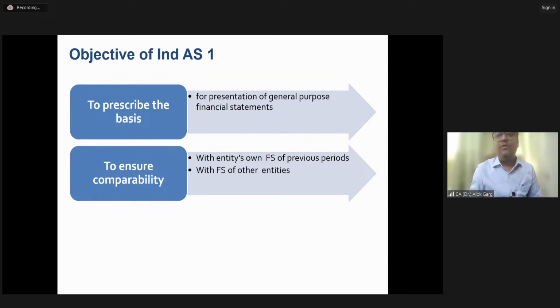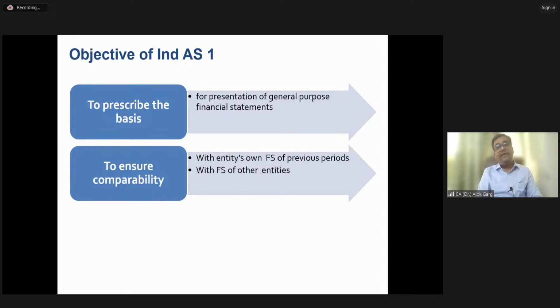This standard talks about the accrual basis, accrual concept, and materiality concept. So this standard talks about comparability. This standard ensures the comparability of the same entity's financial statements from one period to another period, or of one entity's financial statements with the financial statements of other entities, right? To ensure comparability with the financial statements of other entities as well, right?